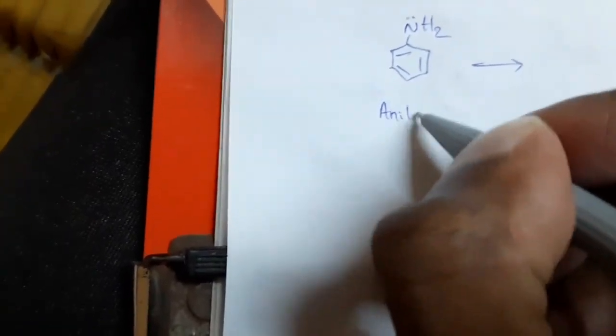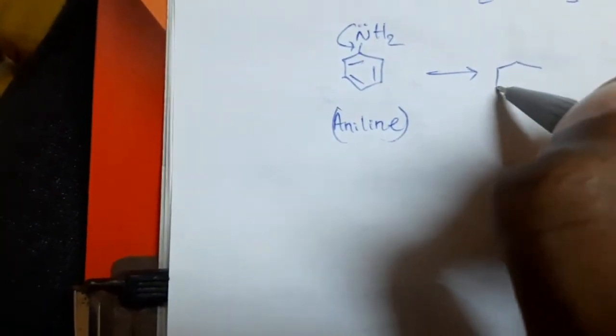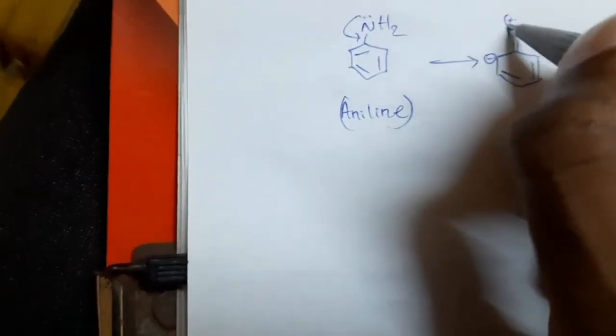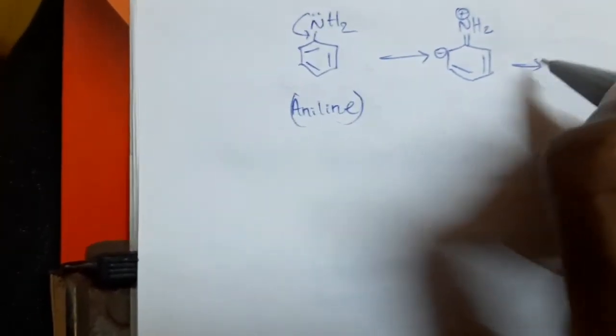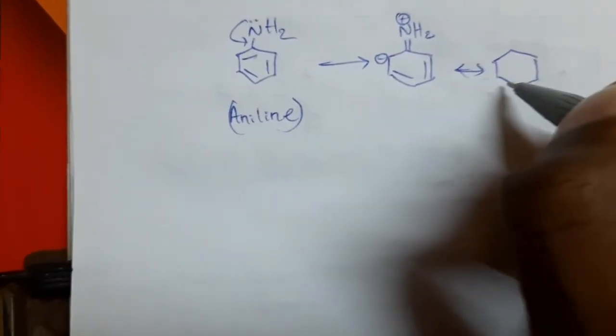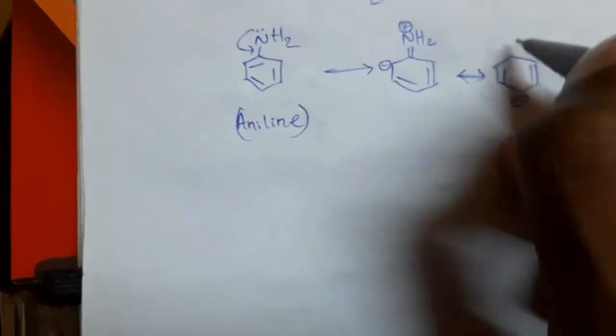In this aniline, the nitrogen atom having lone pair of electrons, this lone pair shifted, attracted by the benzene ring, then we can observe these types of resonance structures. Here also 5 types of resonance structures are possible. So these are the 5 types.